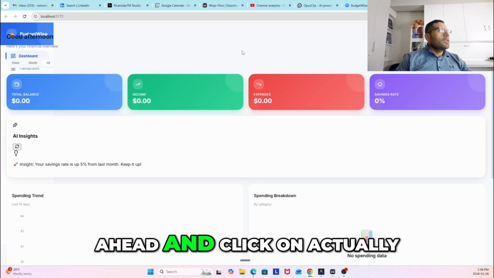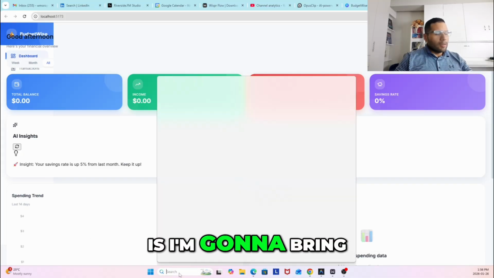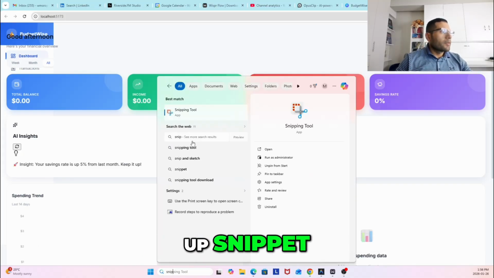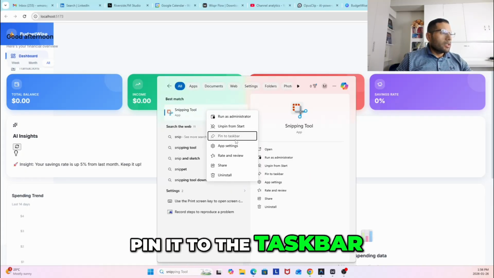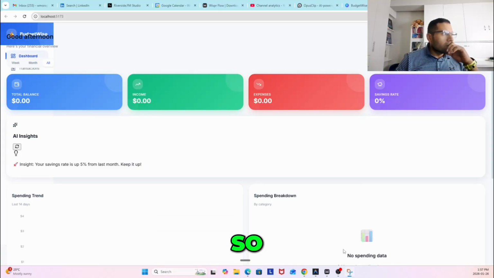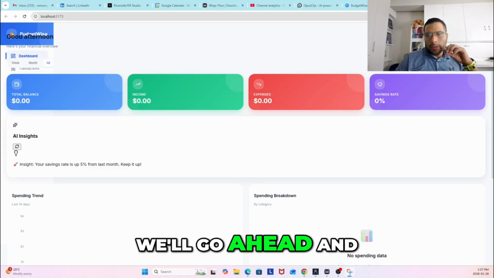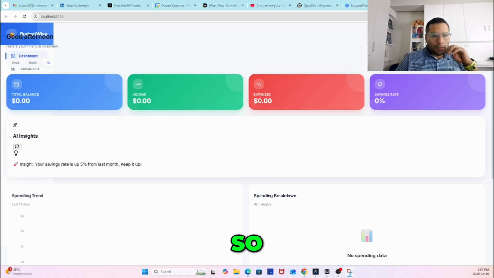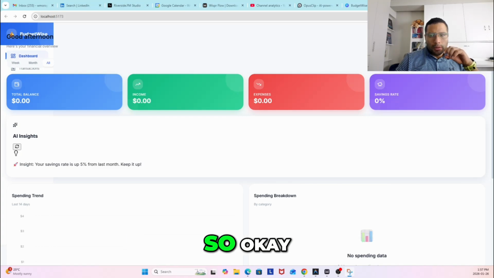So we're going to go ahead and click on. Actually, what I'm going to do is bring up the snipping tool. Append it to the taskbar. There we go. Okay, so let's copy this now. We'll go ahead and save it. It looks like it's saved to the screenshots folder.